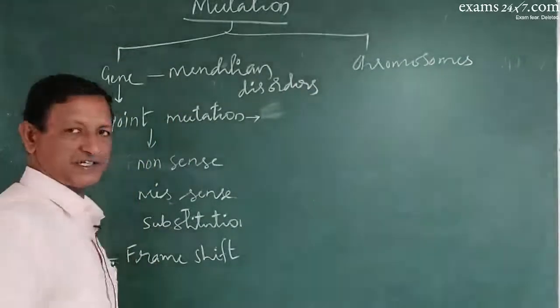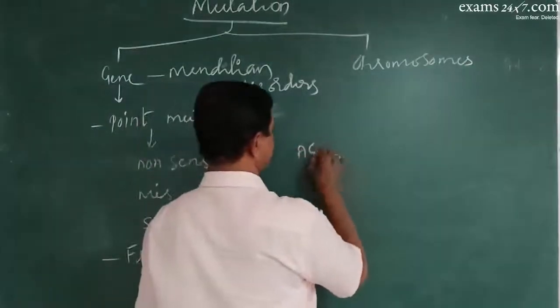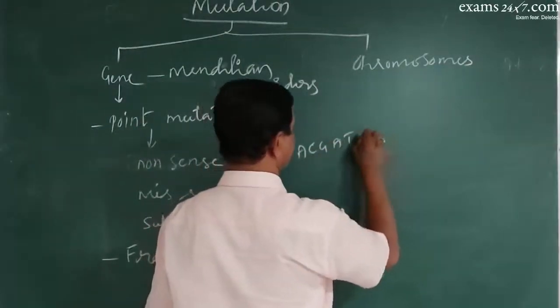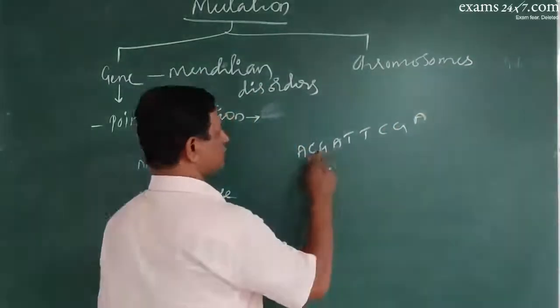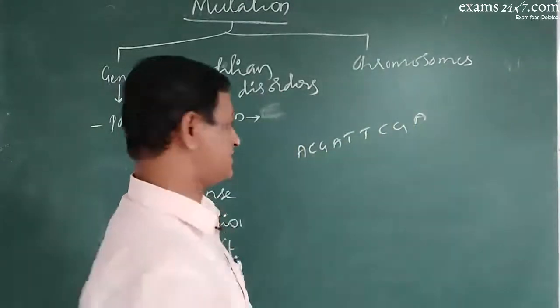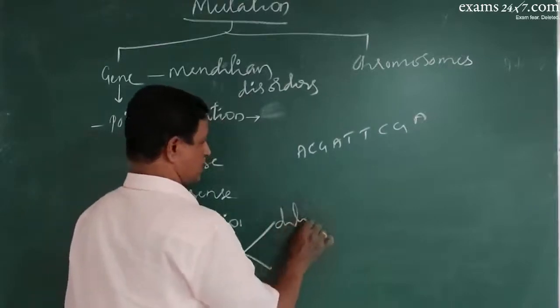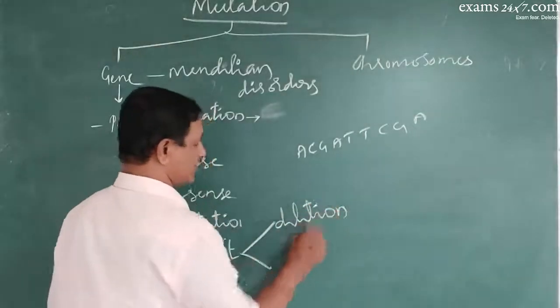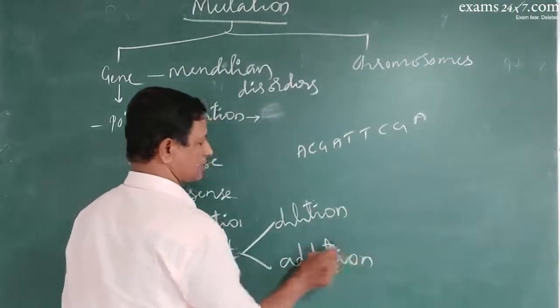Frame shift mutation means, now look at this, A, C, G, A, T, T, C, G, A was there. Now how many are there? 1, 2, 3, 4, 5, 6, 7, 8, 9. Frame shift means there may be a deletion of a base or there may be an addition of a base.